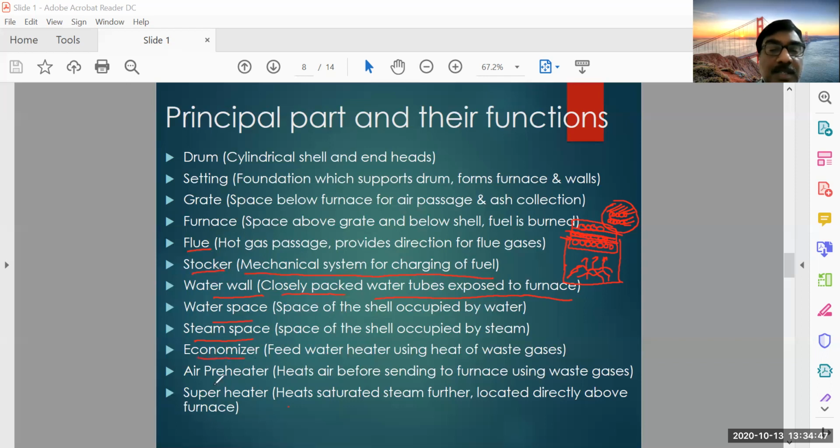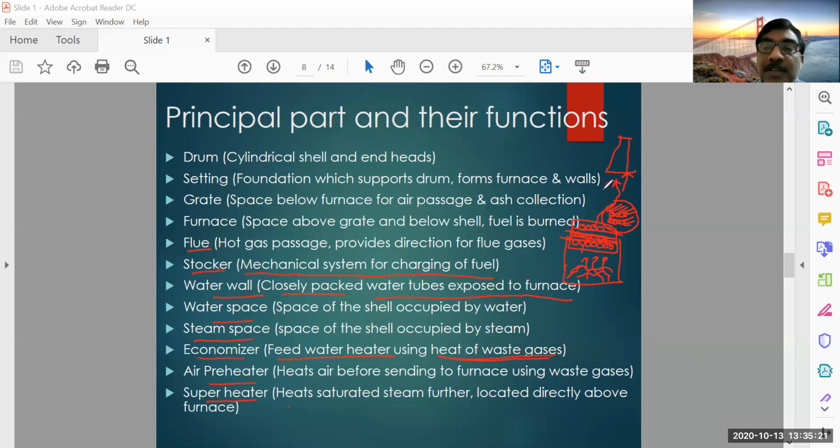One is the economizer, the air preheater and the superheater. Economizer is used for heating the feed water. In the previous sessions, we have discussed open feed water heater, closed feed water heater, etc. This economizer is basically using the waste heat of waste gases. After heating, the gases will be going out through the chimney.